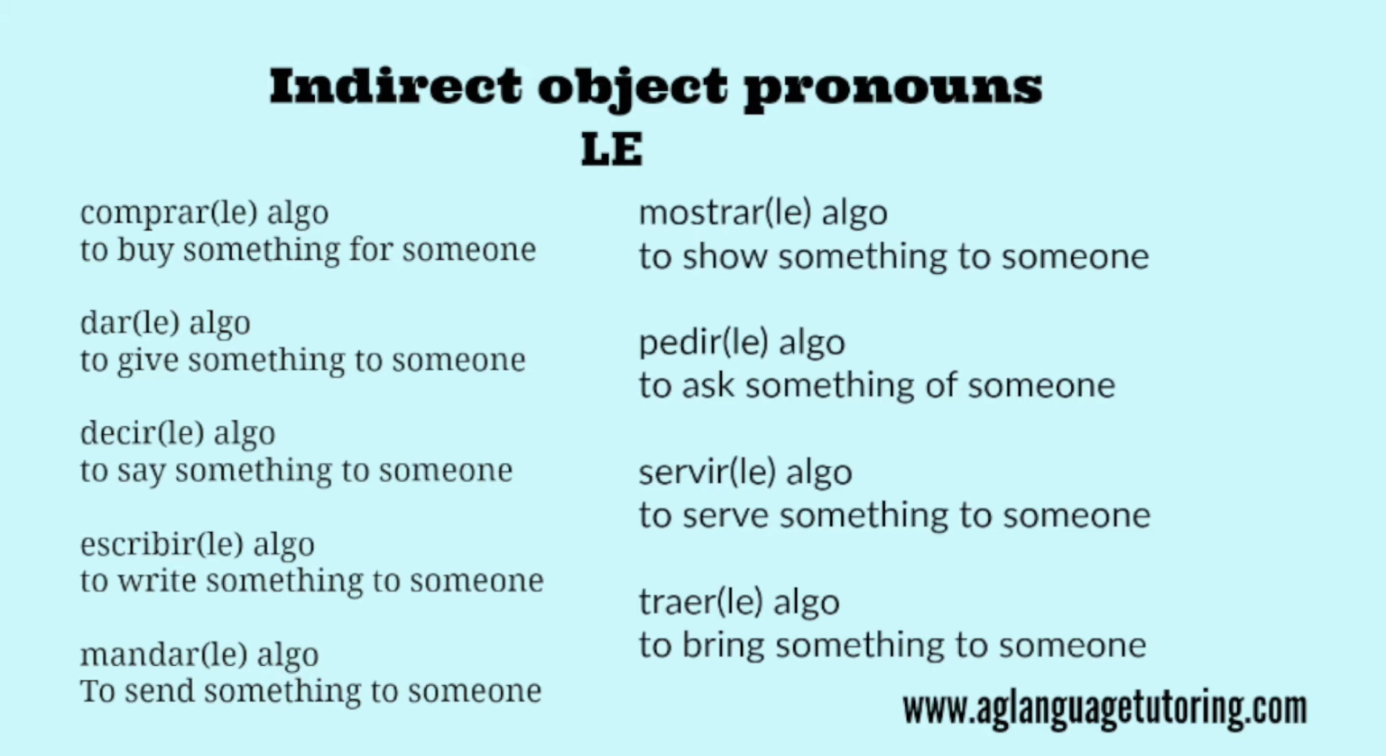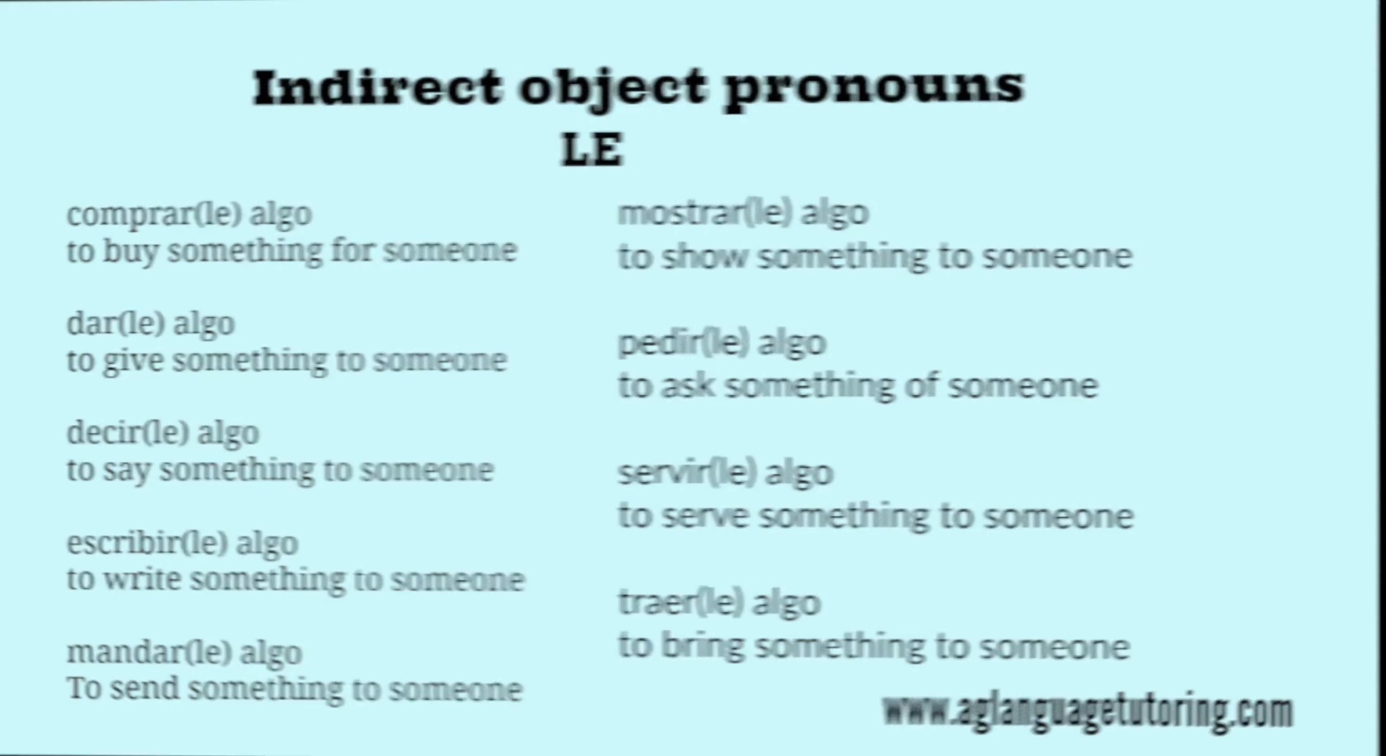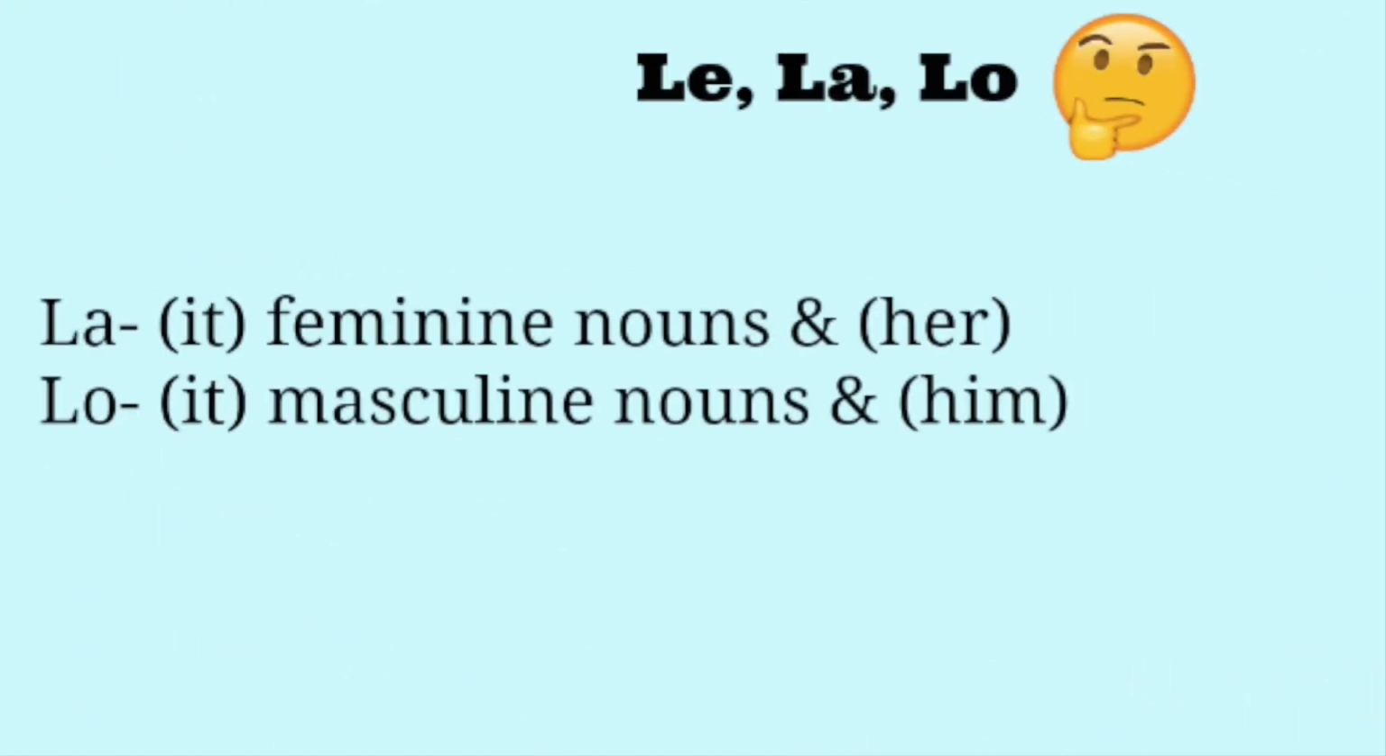Now that you know how to use le as an indirect object pronoun, you just use it as him or her. So let's go ahead and take a look at la and lo. La means it when it's a feminine noun, and her. Lo means it, when it's a masculine noun, and him. So let's look at an example of what I mean, but make sure that you write this down so that you don't forget this. Okay, it's easy to forget it when you just look at it and then 10 minutes later you're trying to figure out what's going on. Make sure you write this down.